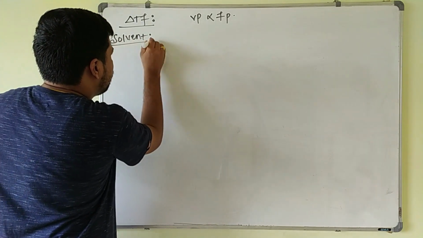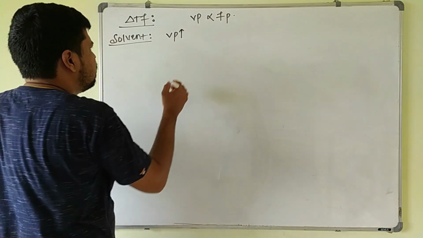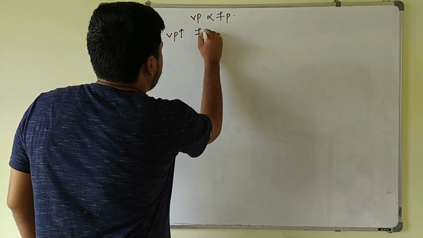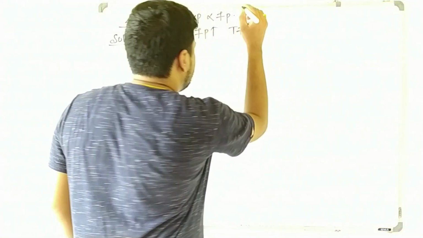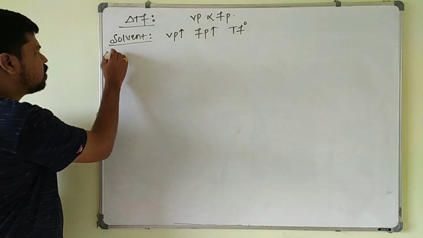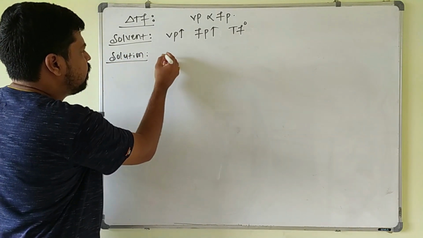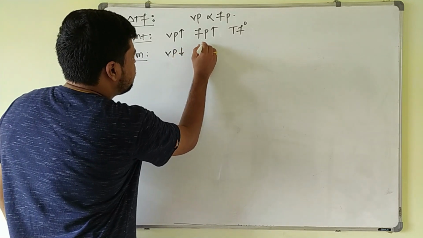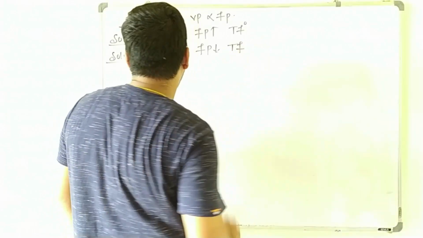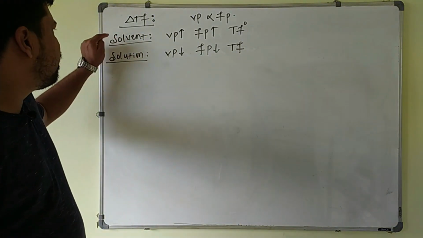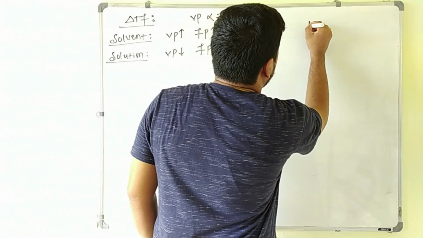For a solvent, already we know that the vapor pressure of the solvent is high as compared to the solution. Vapor pressure is high means the freezing point of the solvent is high. The freezing point of the solvent is taken as Tf naught. For a solution, whenever a non-volatile solute is added to the solvent, its vapor pressure decreases. Vapor pressure decreases means its freezing point also decreases, so for the solution we take the freezing point as Tf. So which has the highest freezing point here? Tf naught. For example, I will take water as the pure solvent.